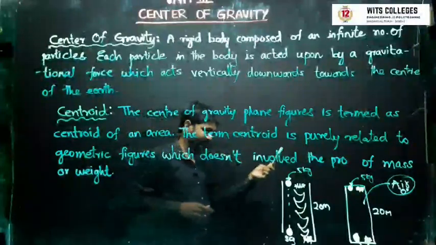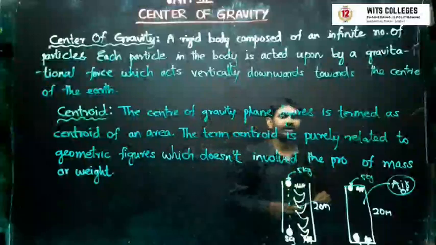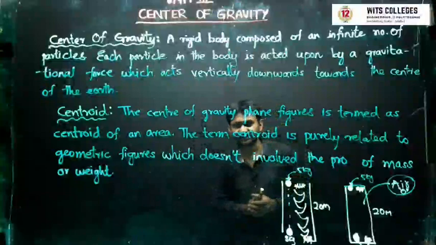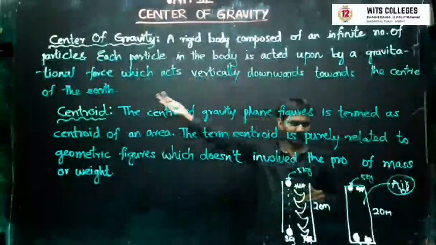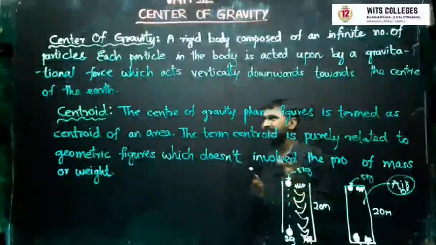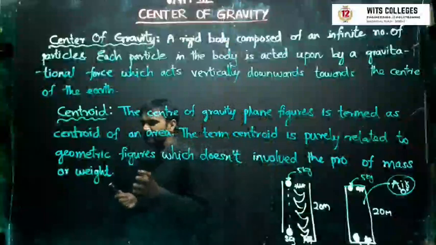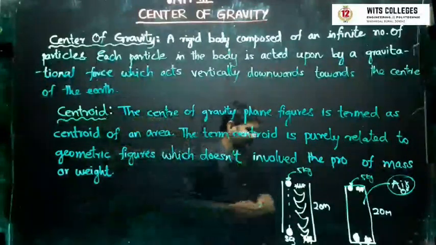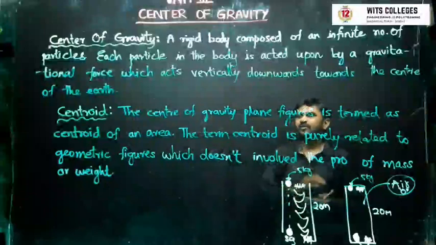From planet to planet. Earth is also a planet. On the earth, for example, your weight is 100 kgs. If you go on the moon, your weight will be 40 kgs. If you go to some other planet, your weight is going to be changed because of the gravitational force, right? Now let us see the concept of centroid.